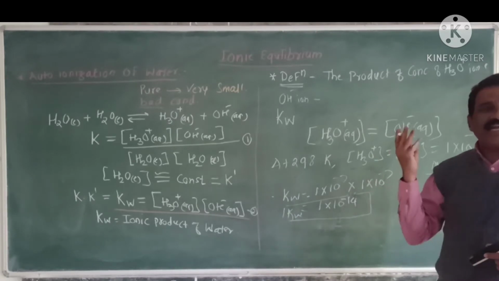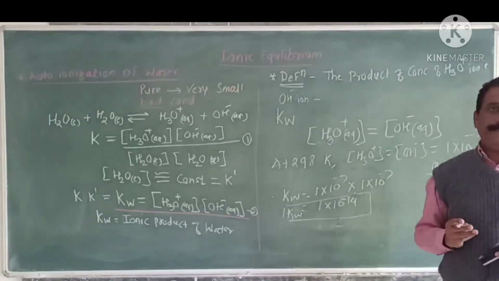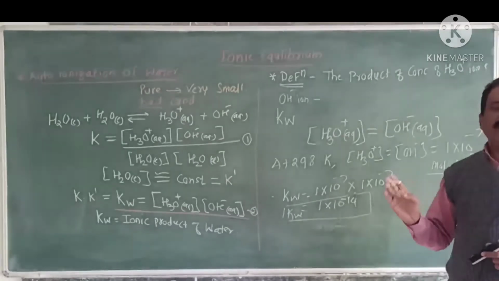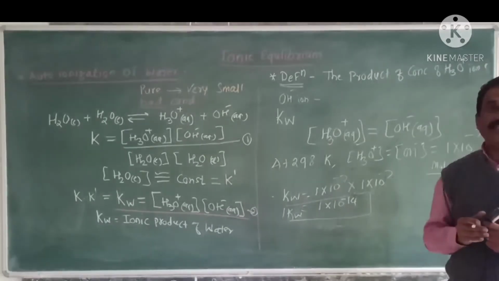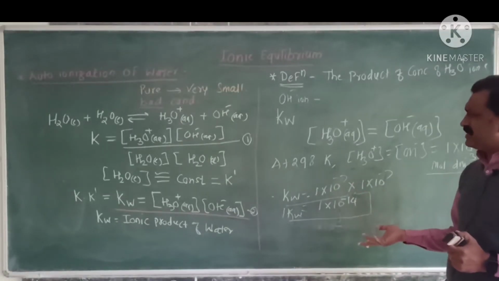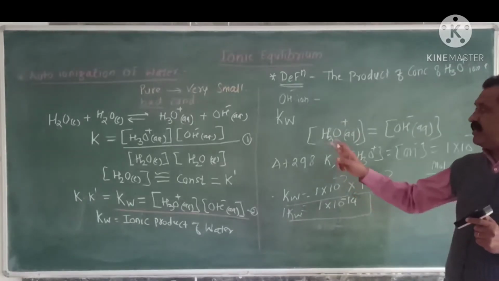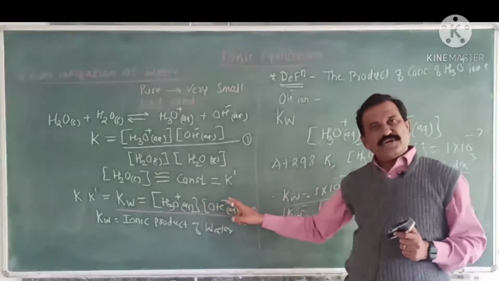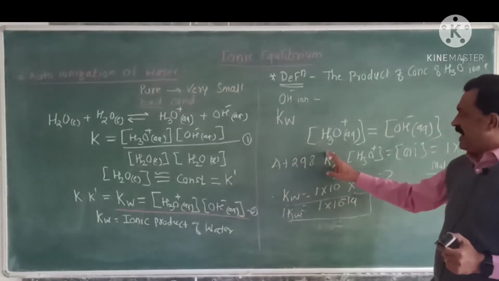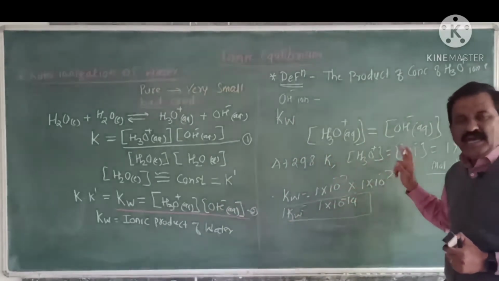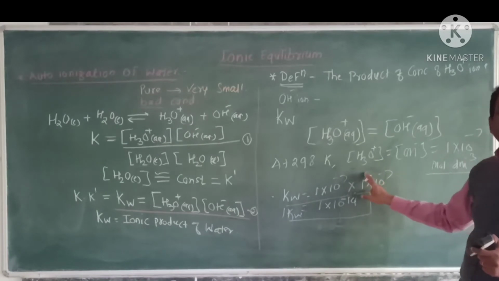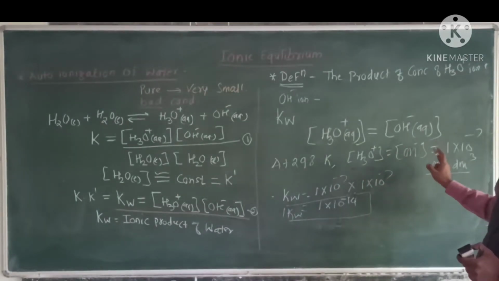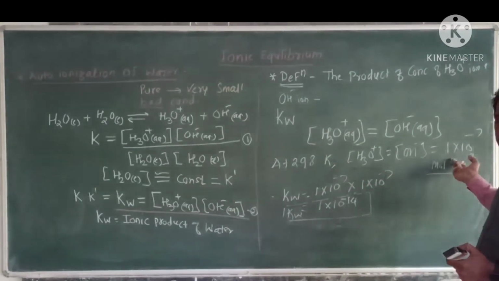Then a one-mark question can come: define the ionic product of water, or derive the equation for Kw. Simple equation: Kw is given by the concentration of H3O plus into OH minus at 298 Kelvin. The hydroxyl ion concentration and hydronium ion concentration are each equal to 1 into 10 raised to minus 7.